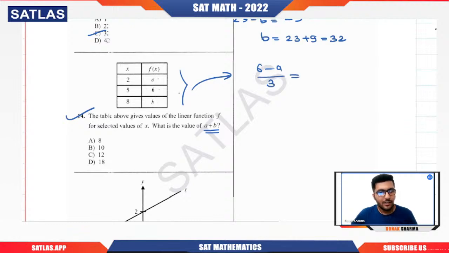Right? Now here we will equate two pairs of points. Why? Because we are having only 3 points, right? So we will take two pairs, basically we will equate them because we don't have the value of the slope. Then it will become b minus 6 divided by 8 minus 5, that is again 3. I guess this and this cancel out. From here we will get a plus b equals 12. Very simple question.